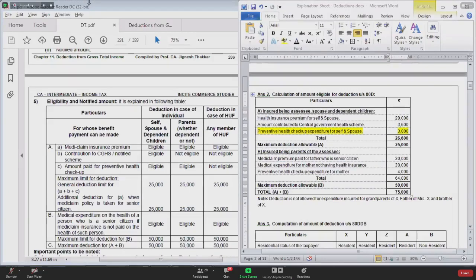Now you tell me what is the limit for preventive health checkup? 5,000. Out of which 1,400 you have utilized in group A. So what is the balance left? 3,600, na. So in this group B, preventive health checkup expenditure for mother is 4,000. But you can't claim deduction for 4,000. Your deduction will be restricted to 3,600. Is that very clear?